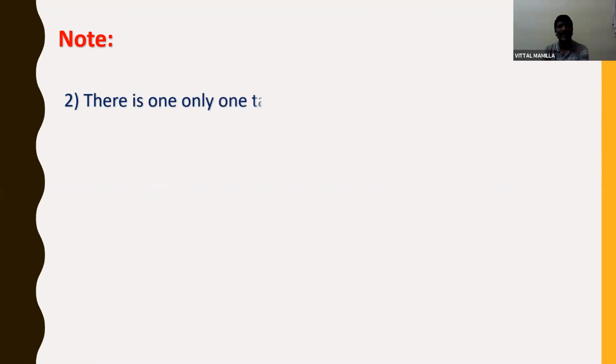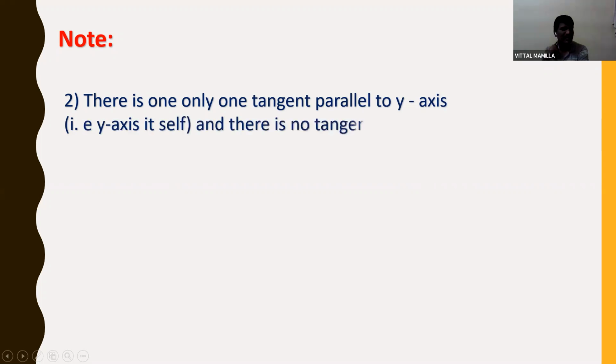And second one, there is one and only one tangent parallel to the y-axis. That is the y-axis itself, and there is no tangent parallel to the x-axis. If a tangent is parallel to the y-axis, there is only one line, the y-axis itself. There is no other line parallel to the y-axis that will be a tangent. Students, note that if a line is parallel to the x-axis, it is not a tangent.